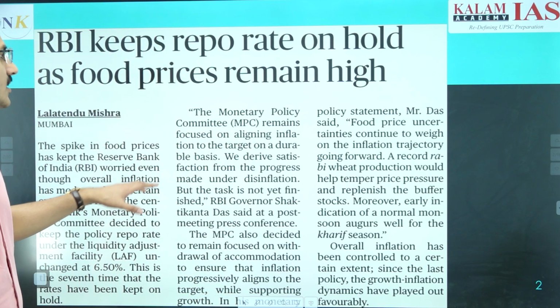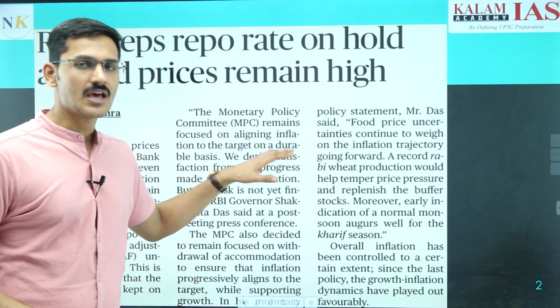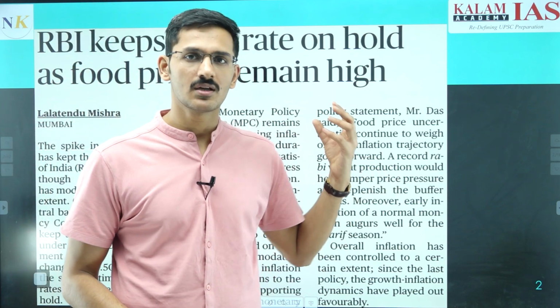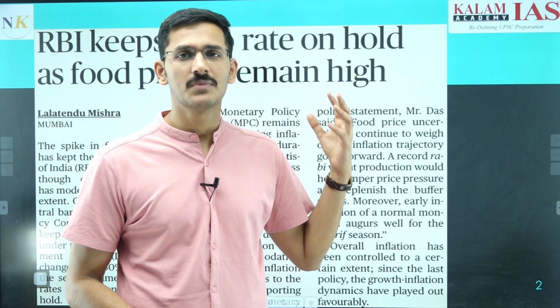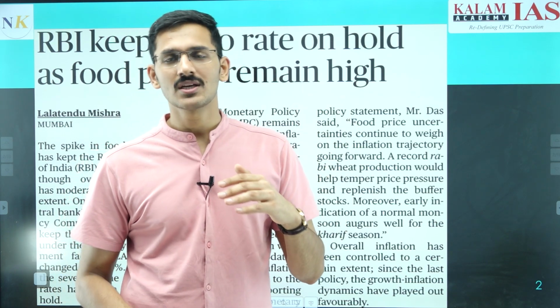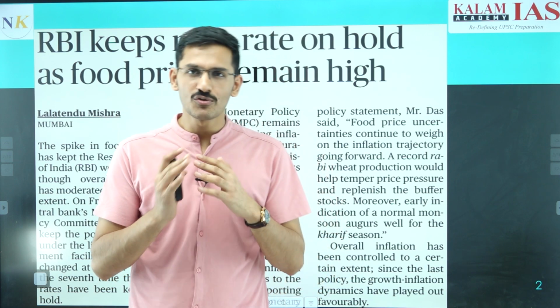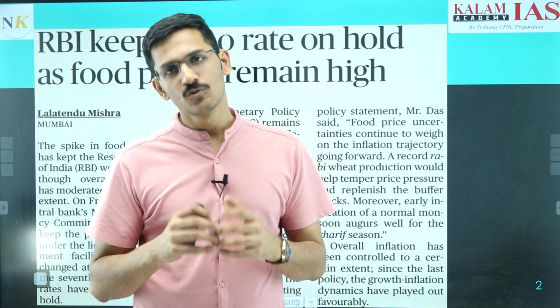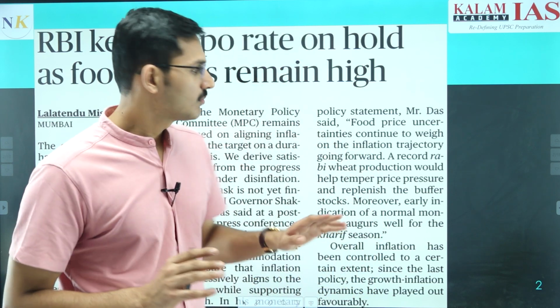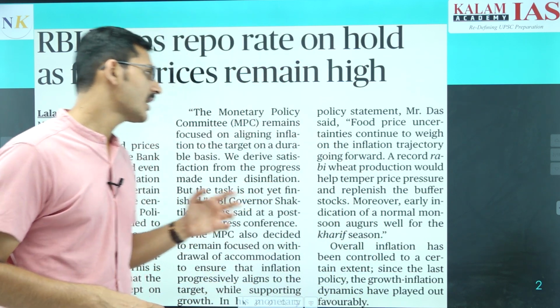The RBI is saying that though disinflation is happening, that is, the rate of inflation has been reducing, it was above 7% about one and a half years back, and since then inflation has been reducing consistently, and currently it is in the range of 5%. But despite that, food prices are still very high, and the RBI said they will not reduce the interest rate currently because food inflation is still very high.